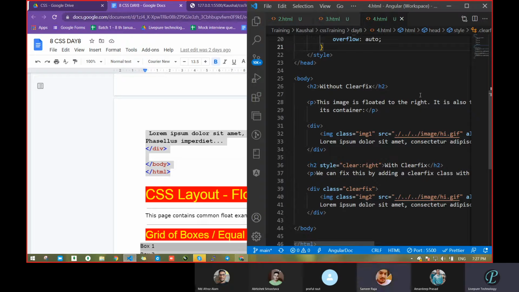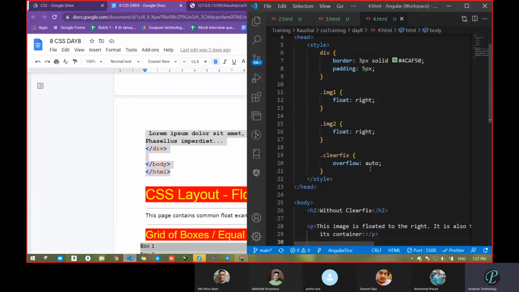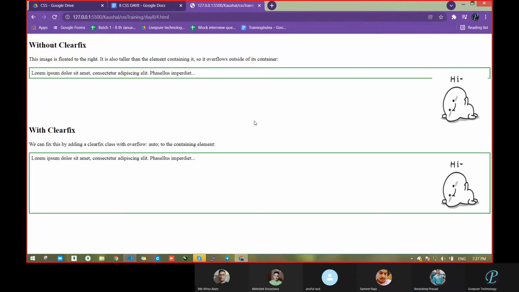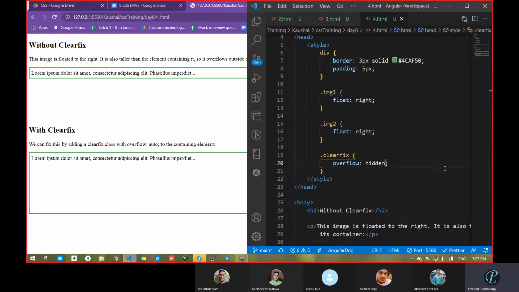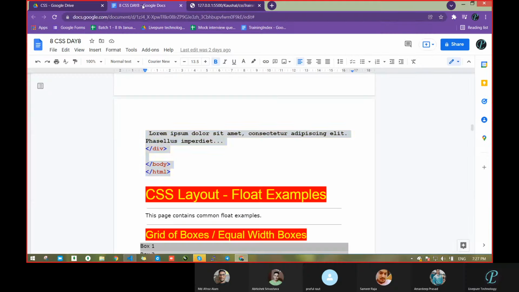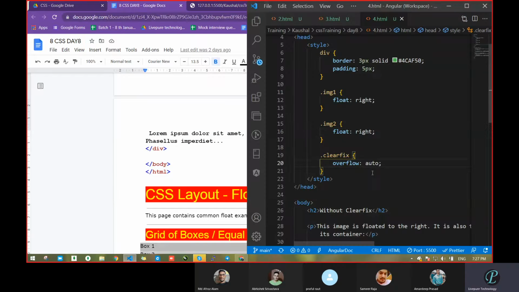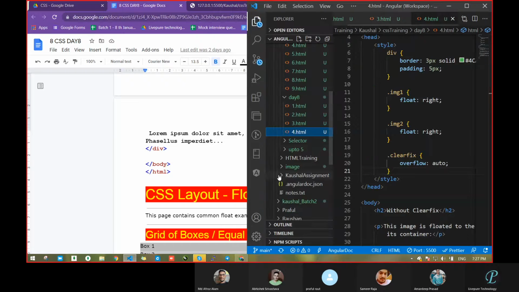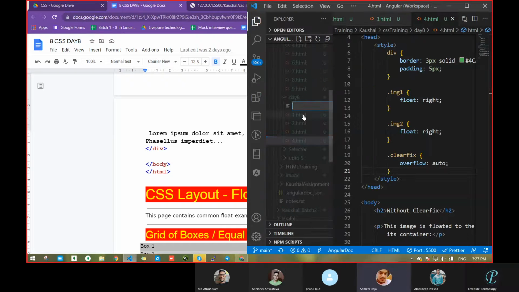If you use overflow hidden, which we studied, let's see what it does. No, it's not showing. Okay, one second. No, hidden is not showing. Okay, let it be auto. These are just hijacking the code in a different way. That's it. Clearfix is not important.